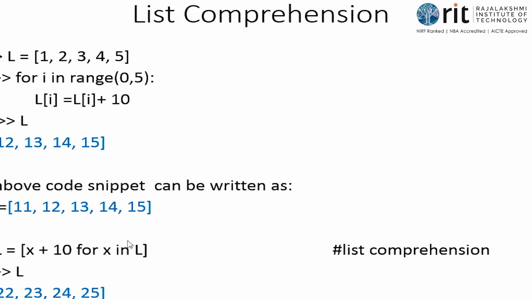Then look at the expression inside it: x plus 10 for x in L. Focus on the right hand side, for x in L. I'm going to use a for loop over the items in the sequence L. Here L is defined as 11, 12, 13, 14, 15. So for x in L, there will be 5 iterations because L has 5 items. x is going to take 11, 12, 13, 14 and 15.